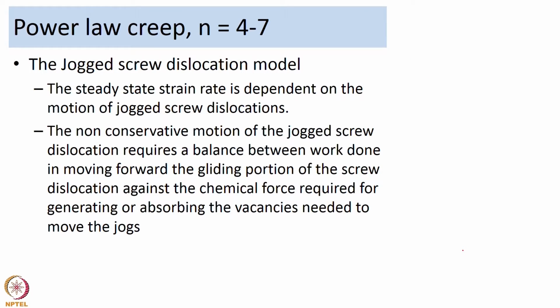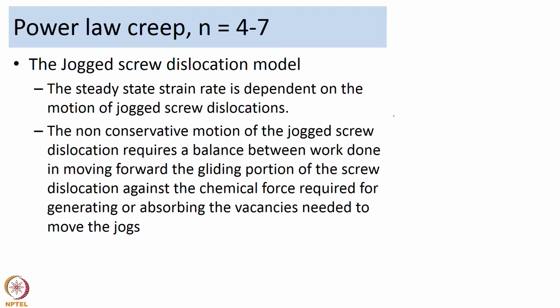Okay. So, now we are going to talk about the second model. We spoke about the Weertman's model in detail. So, we said subgrain formation and we derived the equations. Now we are going to talk about another model which was proposed by Barrett and Nix, and this is known as the jogged screw dislocation model, a model used for explaining the n equal to 4 to 7 behavior. So, here in the jogged screw dislocation motion model, the steady state strain rate is dependent on the motion of the jogged screw dislocation.